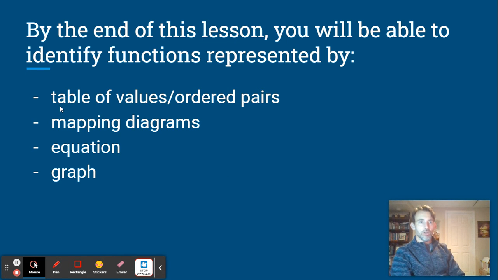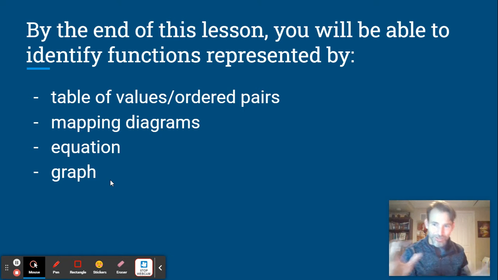So we should be able to look at functions that are represented as tables of values or ordered pairs, mapping diagrams, equations, and graphs. All right, and mapping diagrams, we haven't really looked at these very much, and to be honest, we're not going to look at them very much, but they show up today, and you want to recognize what a mapping diagram is. But the other three we're very familiar with: tables of values, just points and lists of points, lists of ordered pairs, equations, and graphs. Okay, those are the three like bread and butter styles of showing information in math. Now let's keep going.